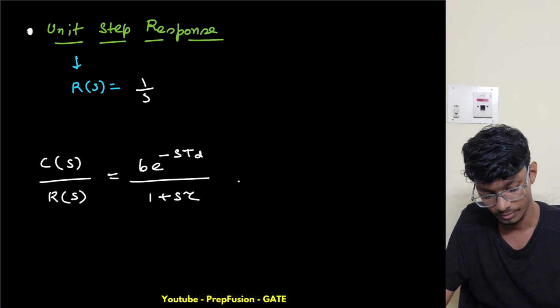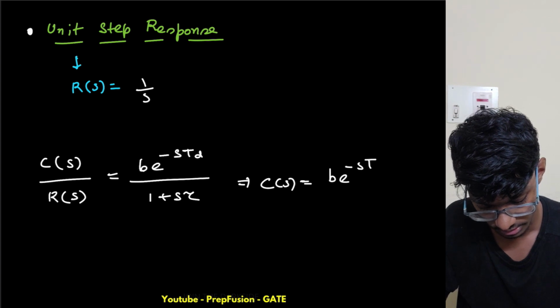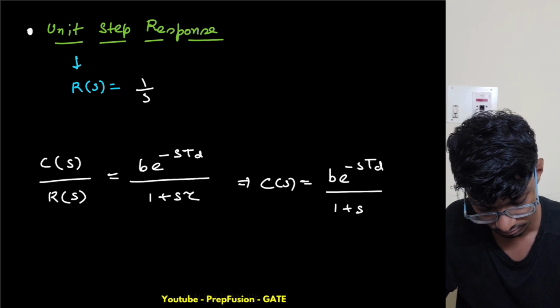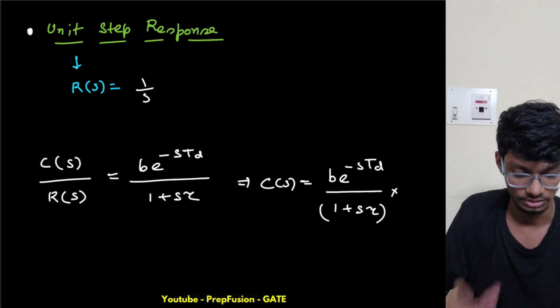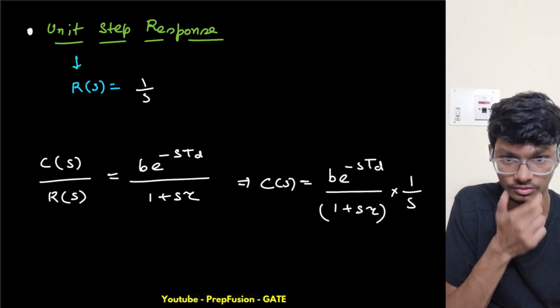What does my C of s become? C of s is simply the transfer function into R of s, where R of s equals 1 by s.